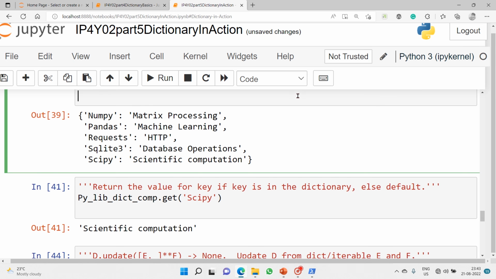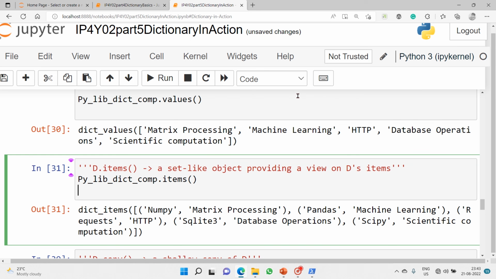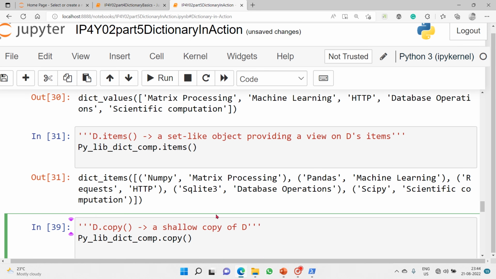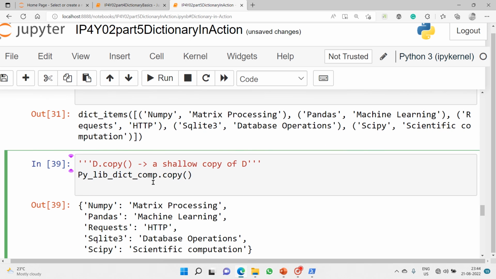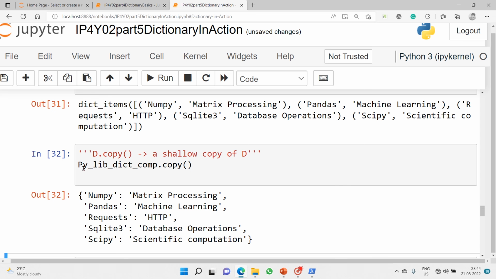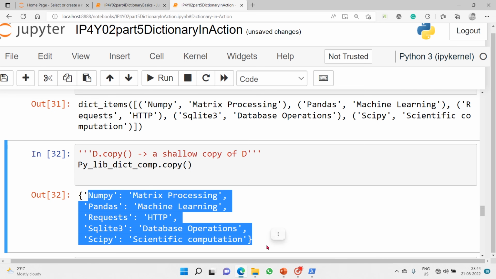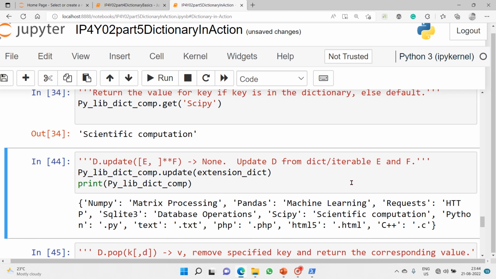Then after items, we have copy, a shallow copy of the dictionary. So we copied whatever is there inside that dictionary.